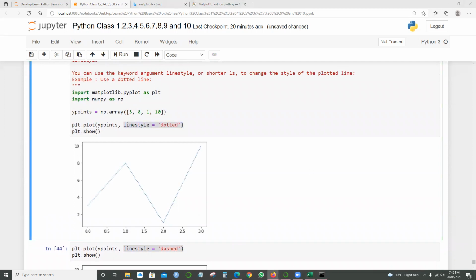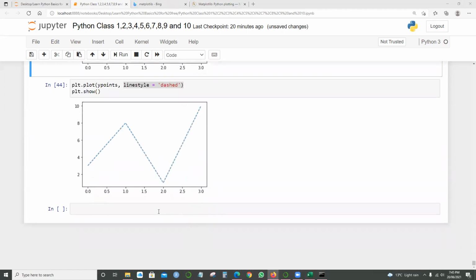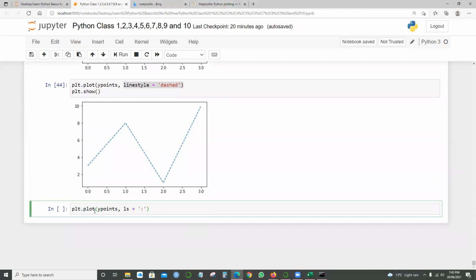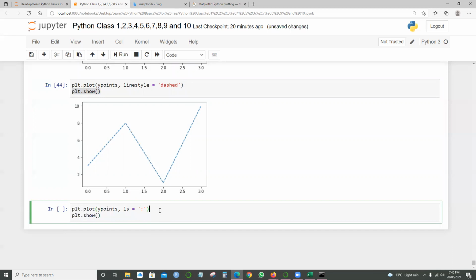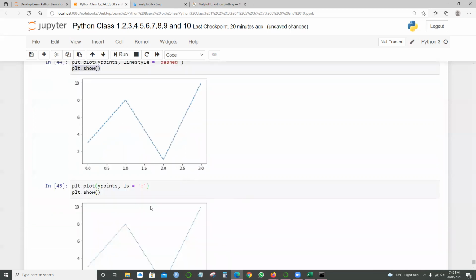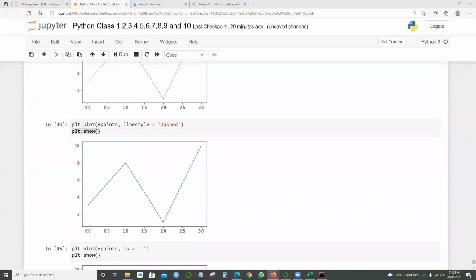And I can give my own style also, or I can specify something like plt.plot(ypoints, ls = something). When I say this and say show, it will be slightly different, but more or less the shorter syntax.